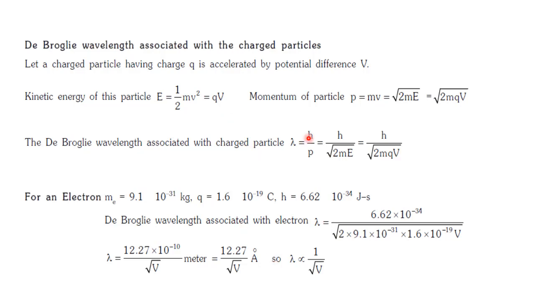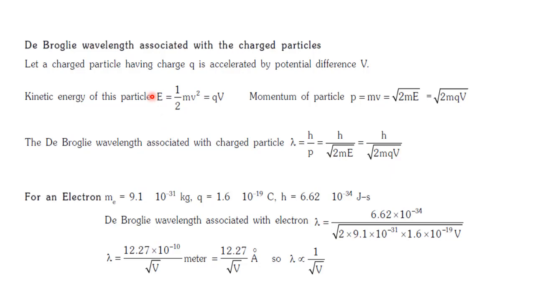So what would be the de Broglie wavelength for a charged particle? It can be related using the formula lambda is equal to h by p, where we substitute p as root over 2mE, where E is the kinetic energy. If you want this kinetic energy expressed in terms of potential, how do you get it?